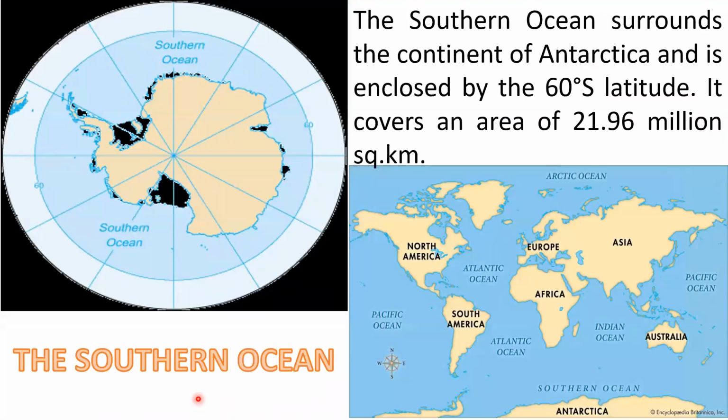And the next ocean is the Southern Ocean. The Southern Ocean surrounds the continent of Antarctica and is enclosed by 60 degrees south latitude. It covers an area of 21.96 million square kilometers. Actually, this is the Southern Ocean. This is the place where the Atlantic Ocean, Pacific Ocean and Indian Ocean run across each other, and we cannot bifurcate the boundary of these water bodies. So all these water bodies together, we name it as the Southern Ocean, and it is surrounding Antarctica.